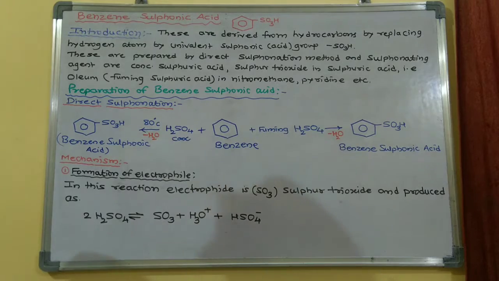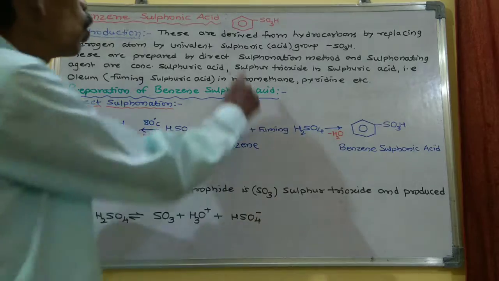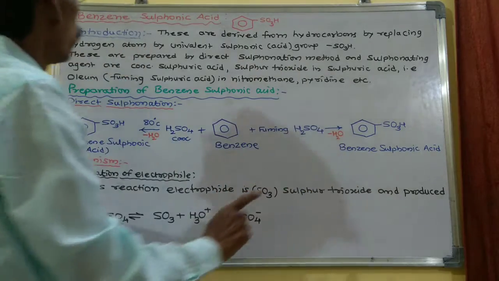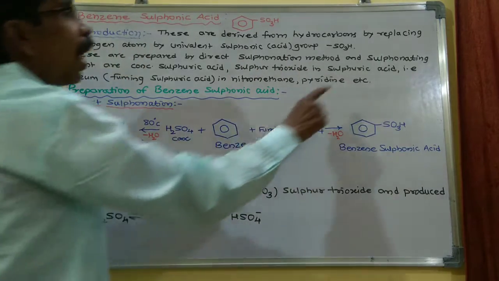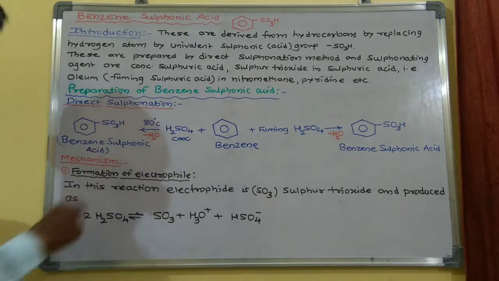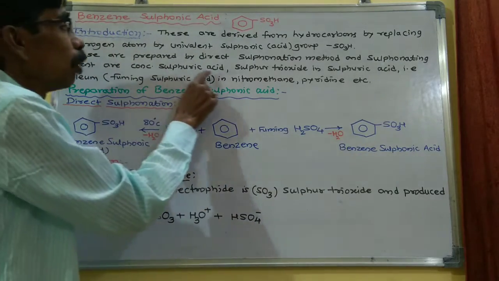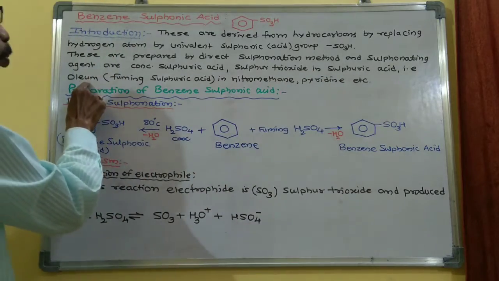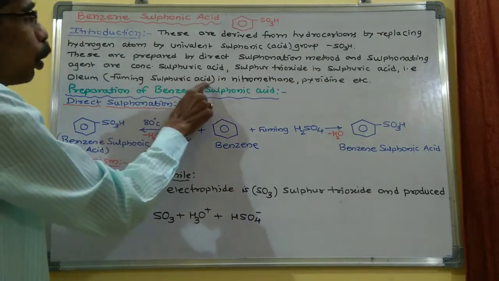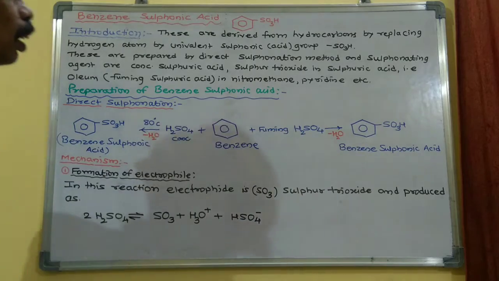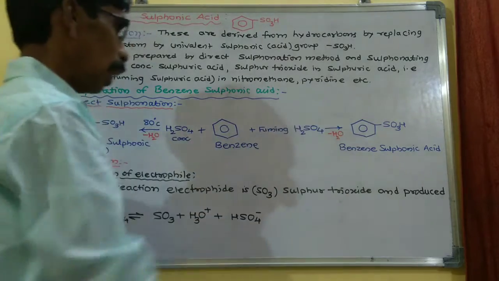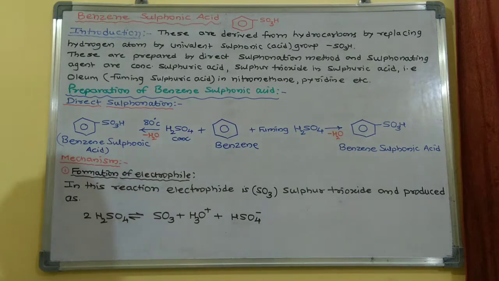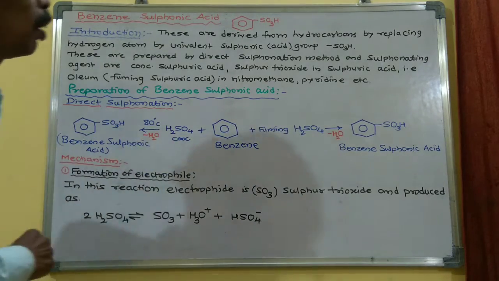Now these benzene sulfonic acids can be prepared by the direct sulfonation method.